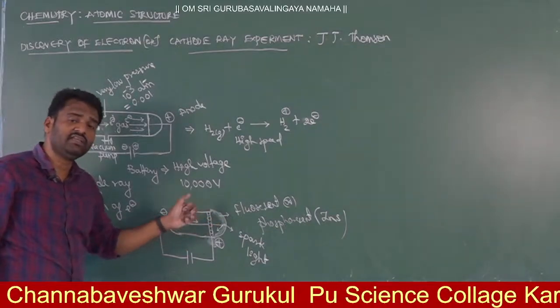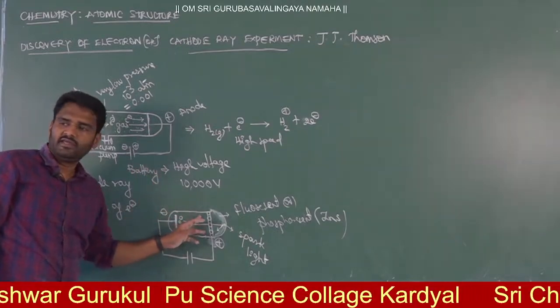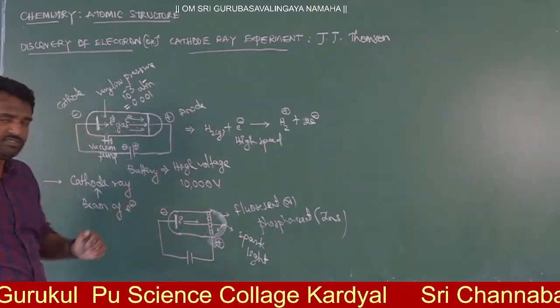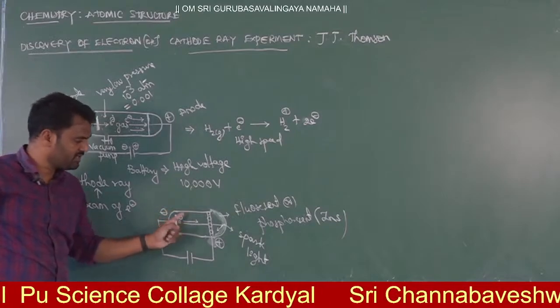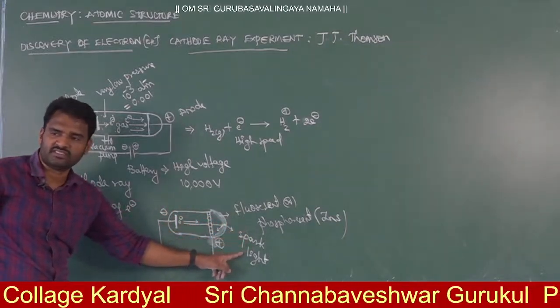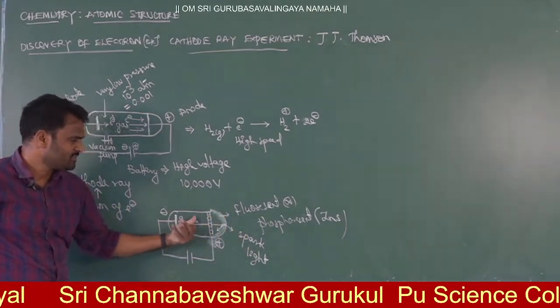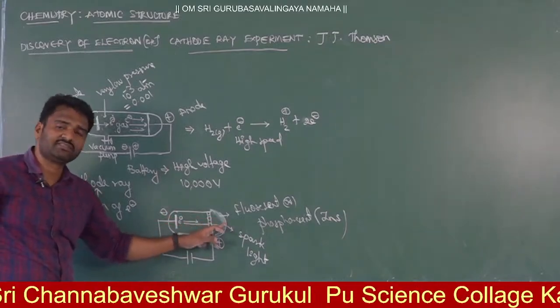These particles are invisible, but their nature is visible. Yes or no? These particles are invisible, meaning you can't see them. But when these particles strike, you get a spark. The spark you can see with the naked eye. So the spark is visible. That means these particles are invisible, but their nature is visible.